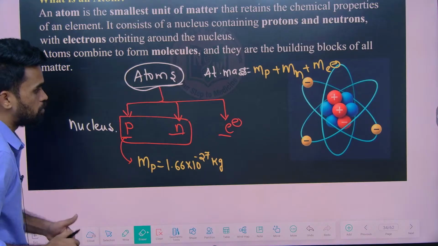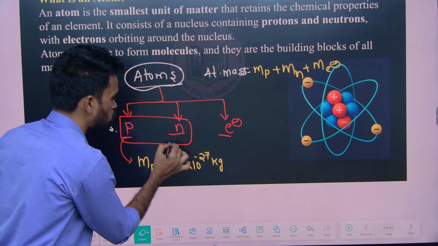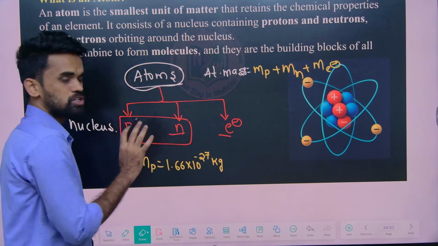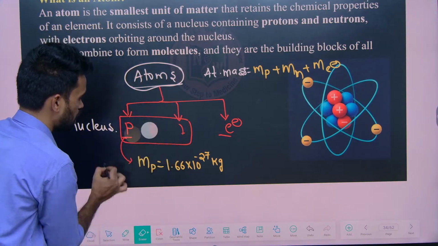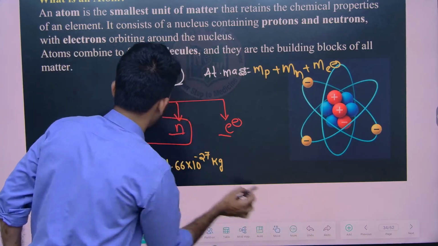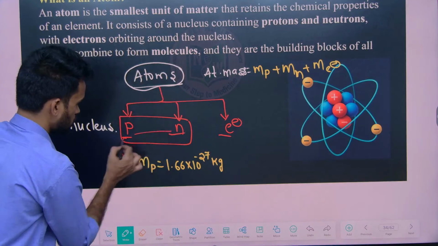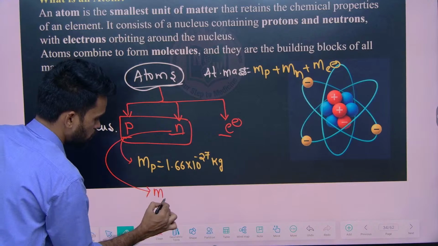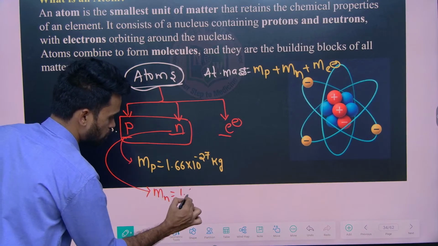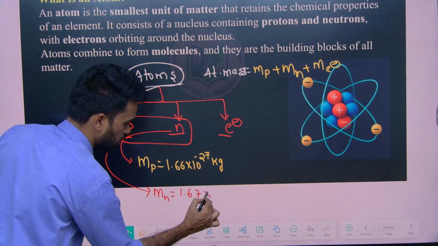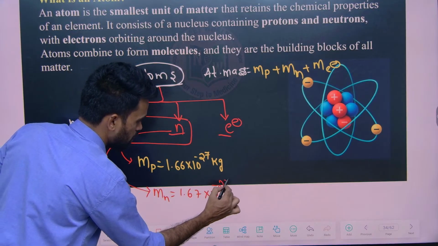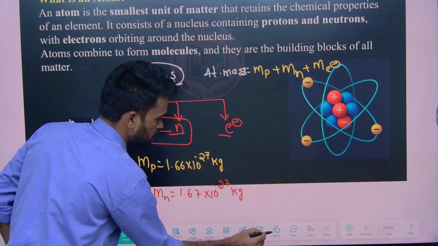The next, mass of neutron is also almost equal to mass of proton. Approximately, if you require, I will give you here. Mass of neutron will be equal to 1.67 which I have taken here. So everything is the same, but a small quantity you are seeing as different.